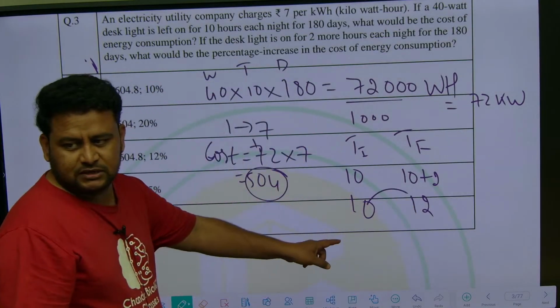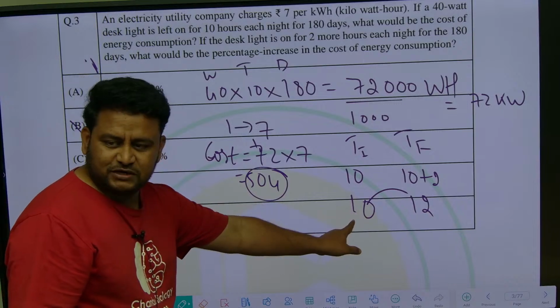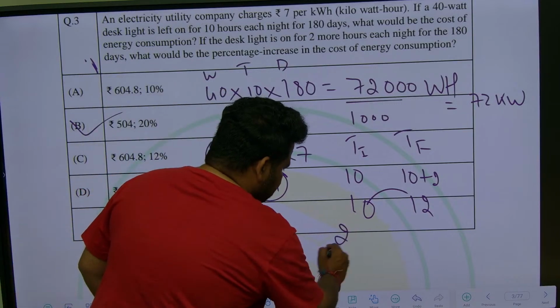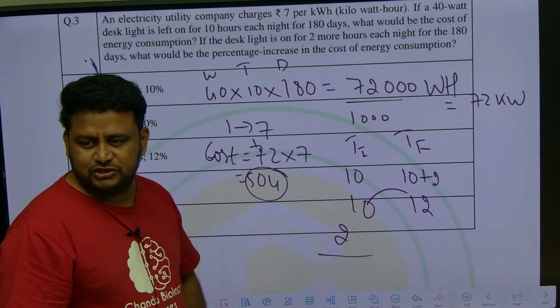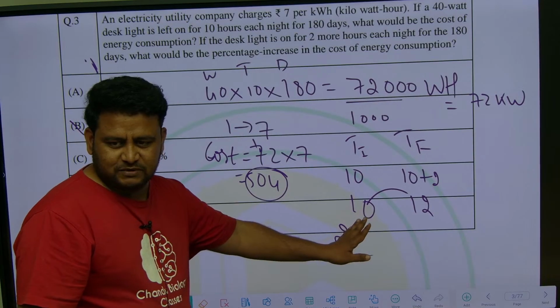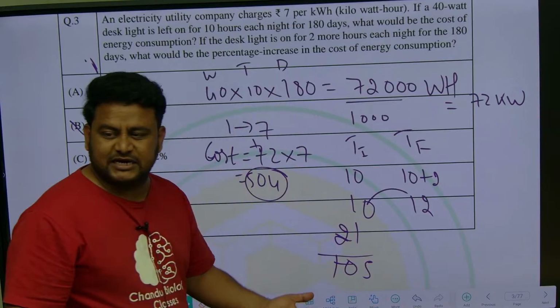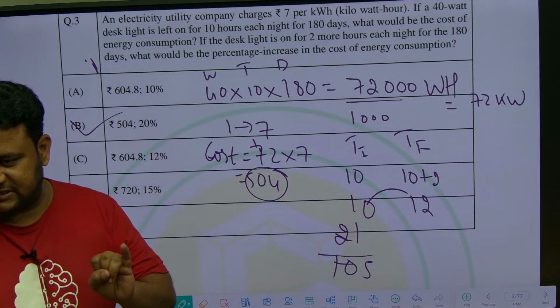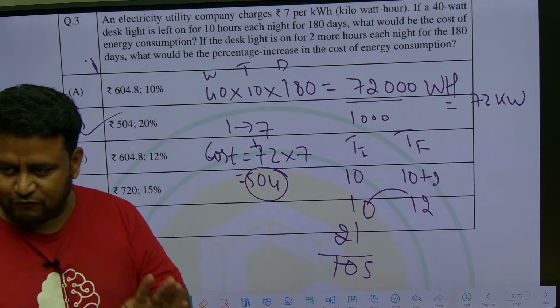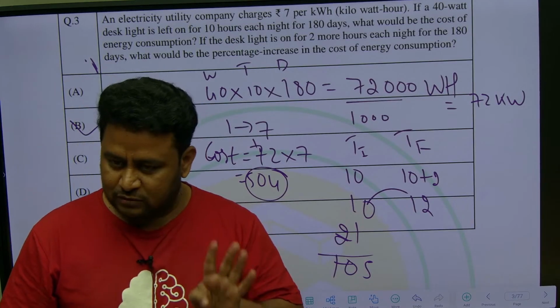Percentage increase means what? The difference is 2, over what? Earlier it was 10. So this will be our 2 by 10. 2 ones are 2, 2 fives are 10, so 1 by 5, I told you, it is 20%. We have learned in percentage class. 1 by 3 is 33.33. 1 by 4 is 25. This you learn and go. 1 by 5 is 20.